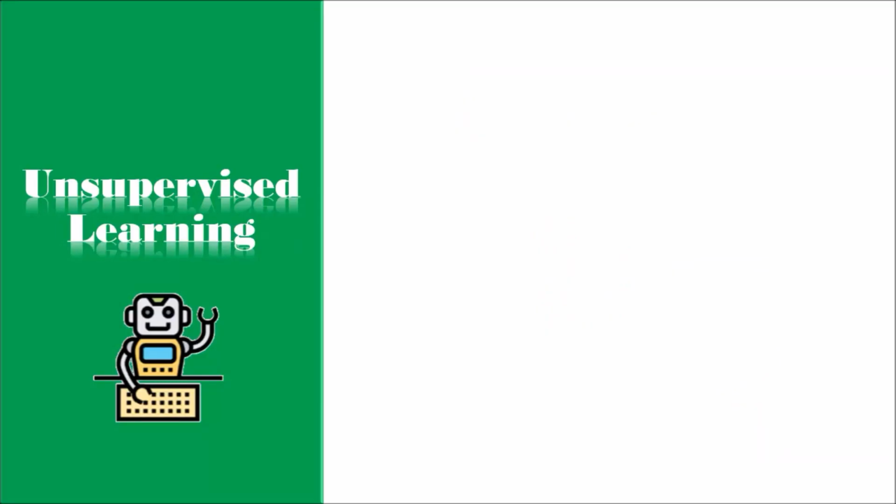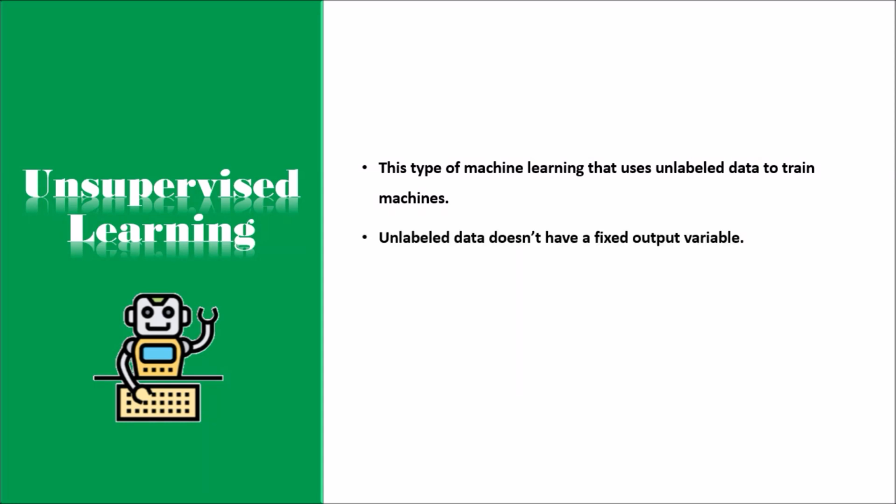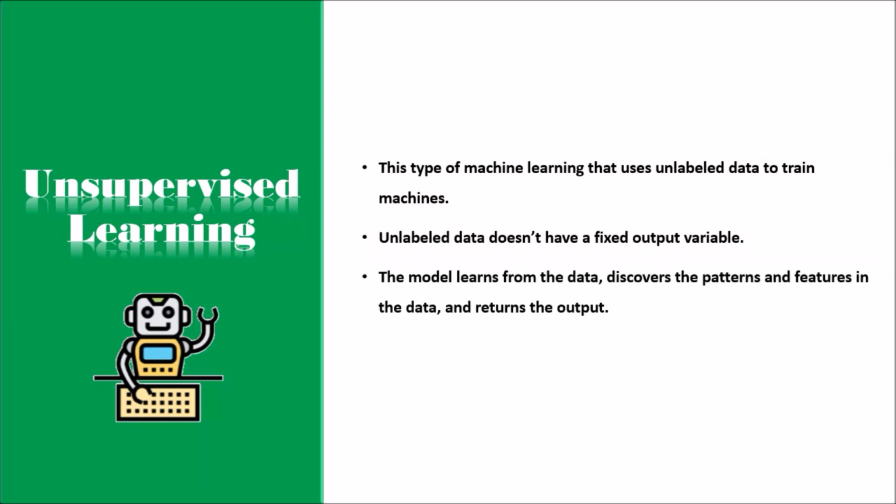Next type is unsupervised learning. It's different from the supervised learning technique. As its name suggests, there is no need for supervision. It means in unsupervised machine learning, the machine is trained using the unlabeled dataset, and the machine predicts the output without any supervision. In unsupervised learning, the models are trained with the data that is neither classified nor labeled, and the model acts on that data without any supervision.